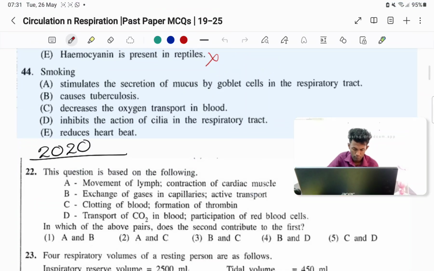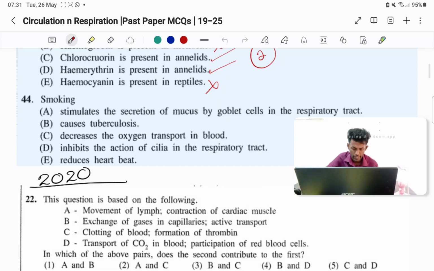Right. Smoking. This is also an ABCD question. A, stimulates the secretion of mucus by goblet cells in the respiratory tract. So we discussed that part.